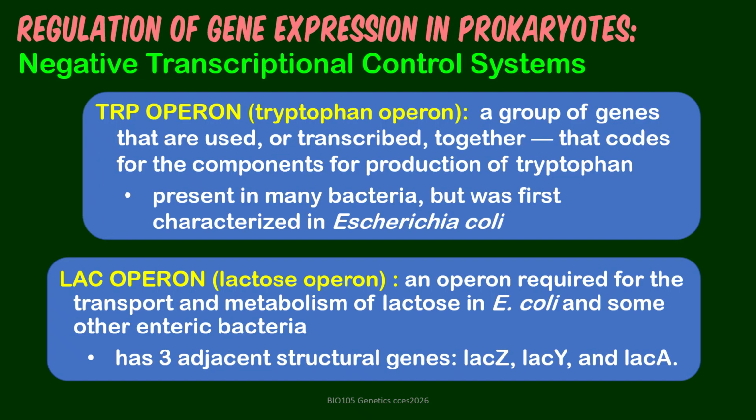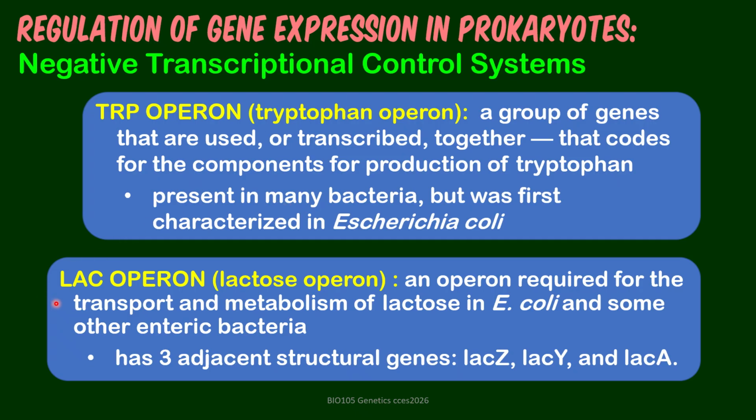To give specific examples in prokaryotes, negative transcriptional control systems are the trp operon and lac operon. The trp operon is composed of a group of genes that are used and transcribed together, coding for the components for production of tryptophan. So this is for tryptophan synthesis. Although first characterized in E. coli, it is present in many bacteria.